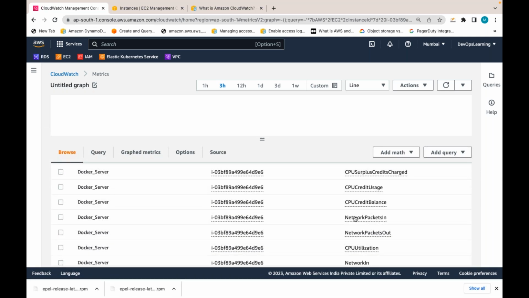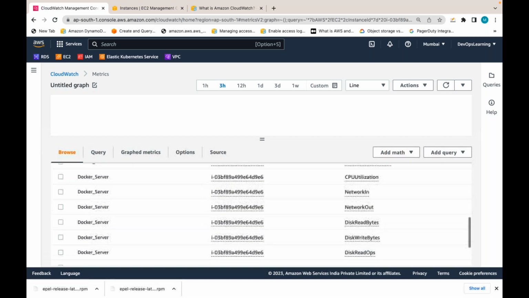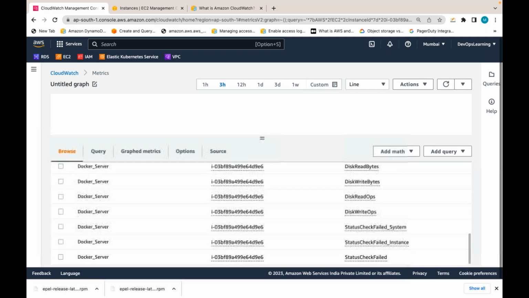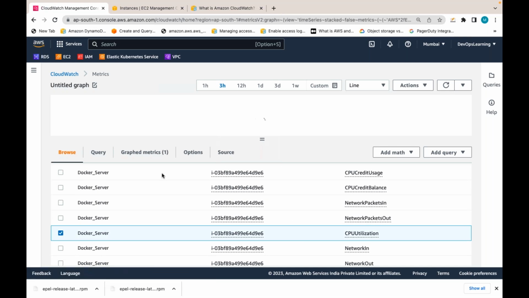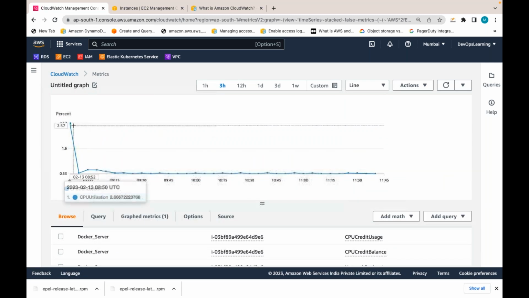CPU utilization, network packets in, network packets out, disk reads, disk writes, like this. Only these are available free of cost at a 5-minute interval. Now if I go to CPU utilization and select this, I can see the CPU utilization of that instance in percentage. At this time on 13th, 2023, at 8:49, there was 2.6 utilization. Very less.